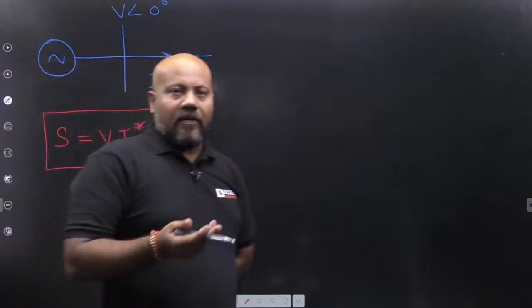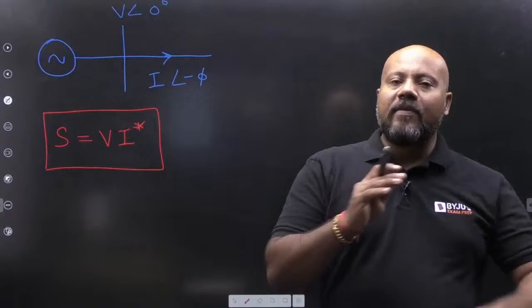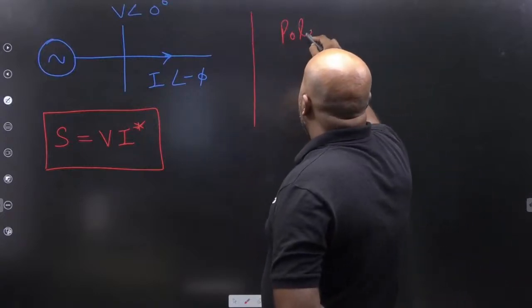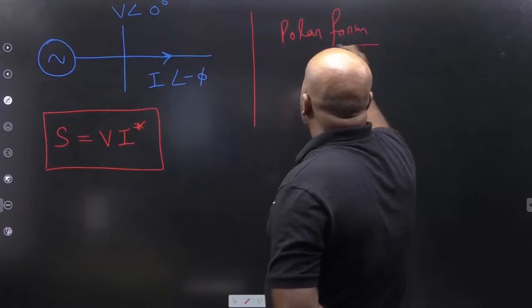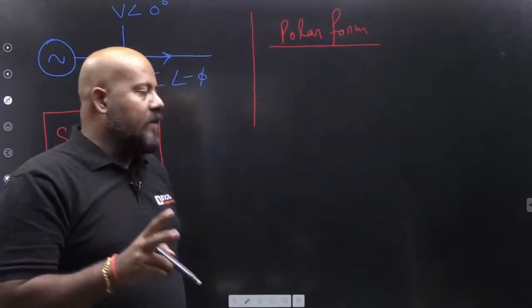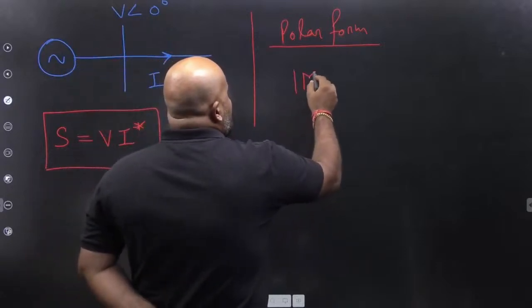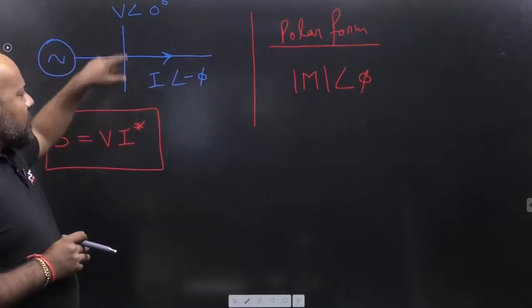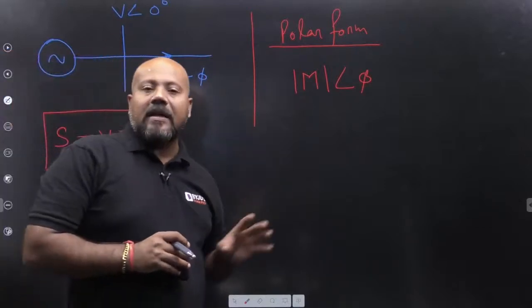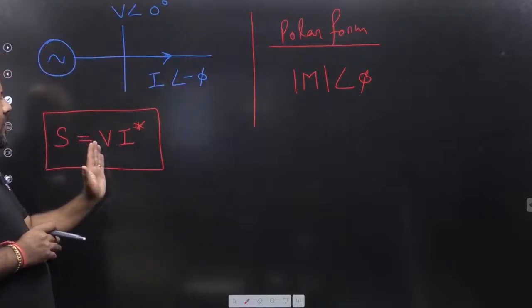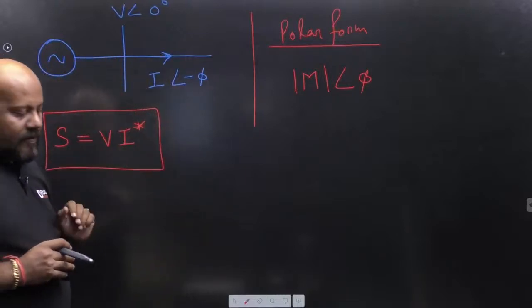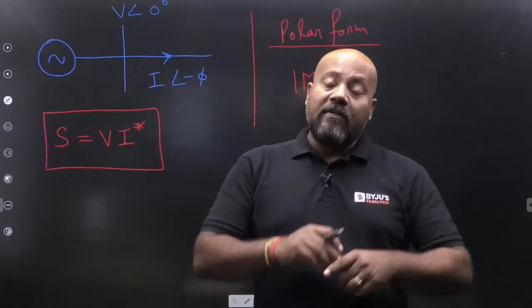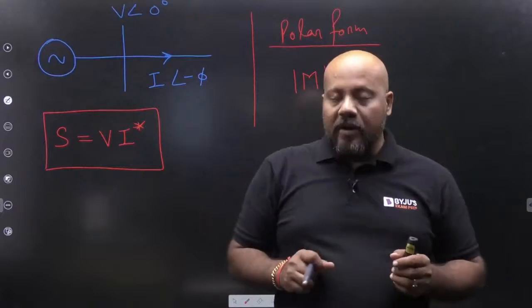Whether it is a source or a load, whenever I write the complex power in the polar form, any quantity represented in polar form has two parameters: the magnitude and the phase angle. If the voltage and current are represented in polar form, we write the power as the voltage multiplied by the complex conjugate of the current. Some people may ask why we take the complex conjugate, and why of the current, not the voltage. There are two reasons.